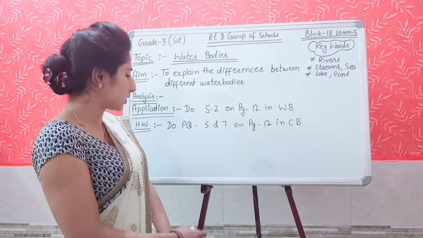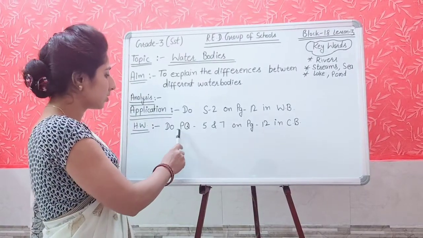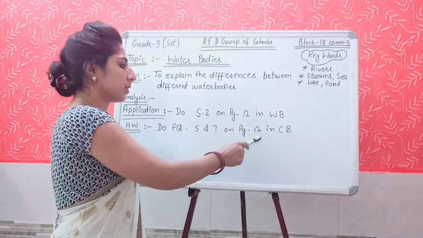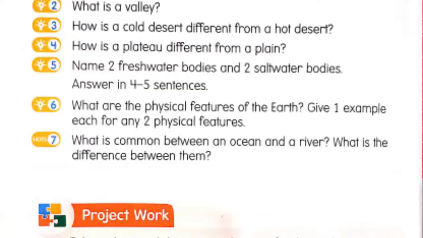Now it is time for your homework, students. So what is your homework for today's class? You will do practice question number 5 and 7. That is given on page number 12 in your content book. Question number 5 is name 2 fresh water bodies and 2 salt water bodies.